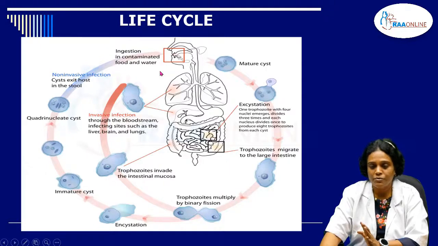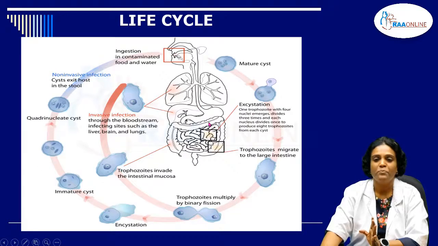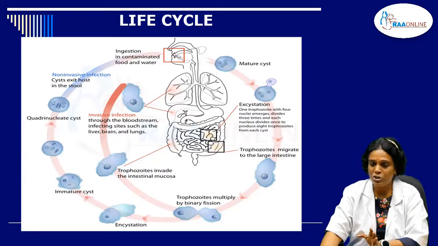The mode of transmission here is the fecal-oral route, where the cyst forms will be ingested through contaminated food or water. The cyst easily escapes the gastric acidity of the stomach and enters the small intestine.